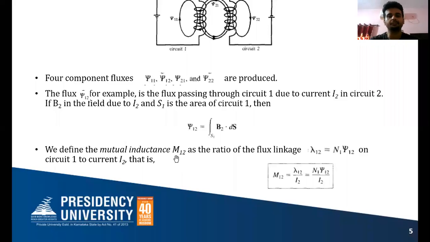Now we define the mutual inductance M12 as the ratio of flux linkage. Lambda12 equals N1 into Psi12. Psi12 is the flux, lambda12 is the total flux linkage. Why N1? Total flux linkage in circuit 1 equals total number of turns into flux.